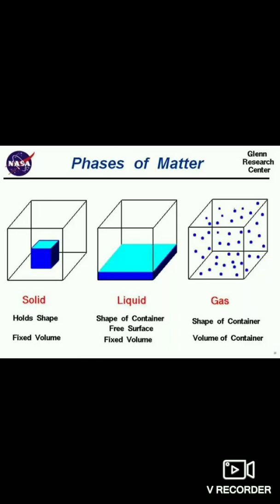And solids do not diffuse. The intermixing of molecules of different substances on their own is called diffusion. Due to strong forces of attraction, the molecules of solids do not leave their fixed position to move away from one another. Therefore, we can say solids do not diffuse.